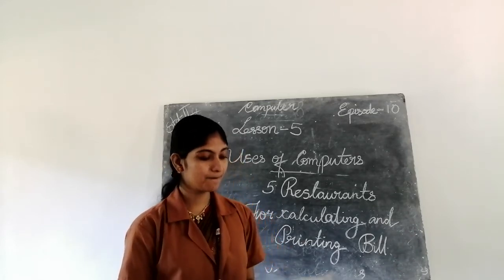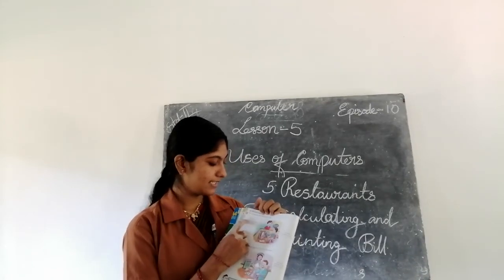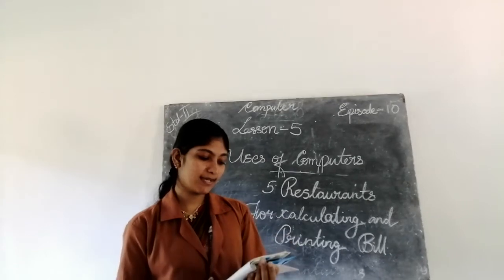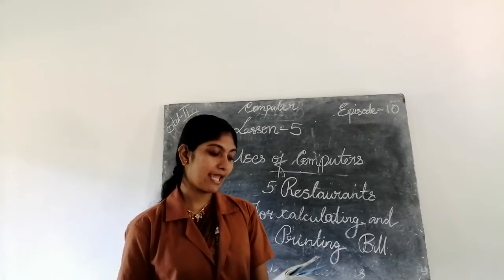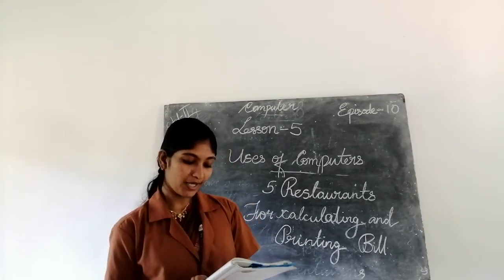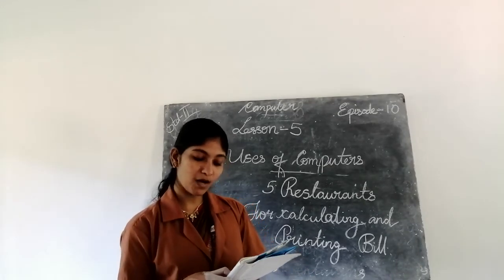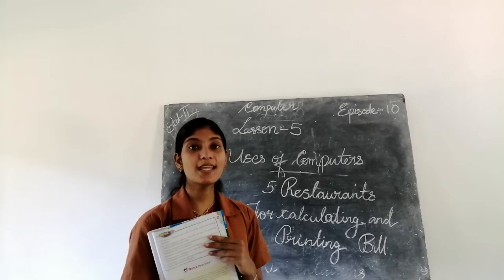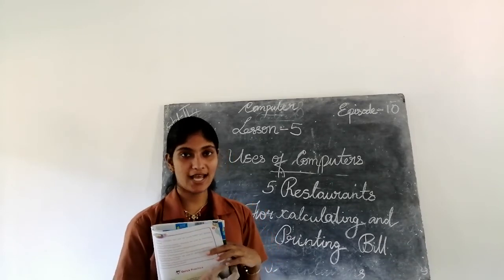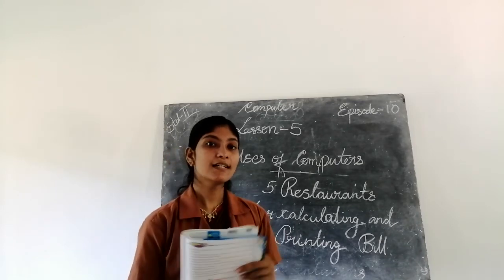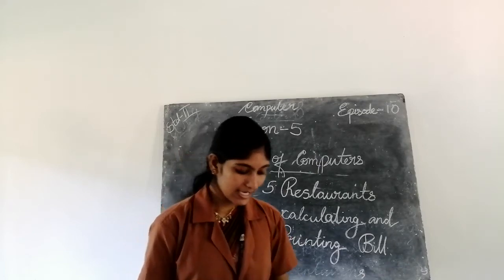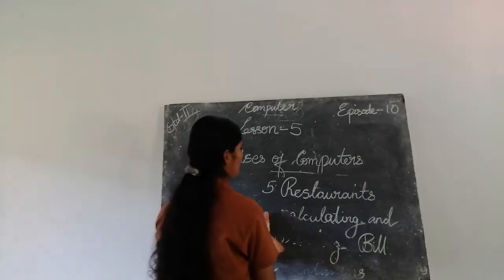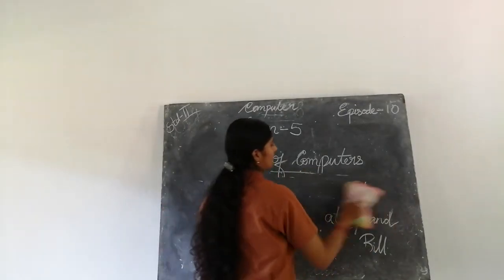Here a man says, "One pizza, one burger, two ice cream cones and a coke please." So finally the total bill amount is rupees 250. So we can easily calculate the amount of each item using computer. Then the last place is hospitals. It is the last place.